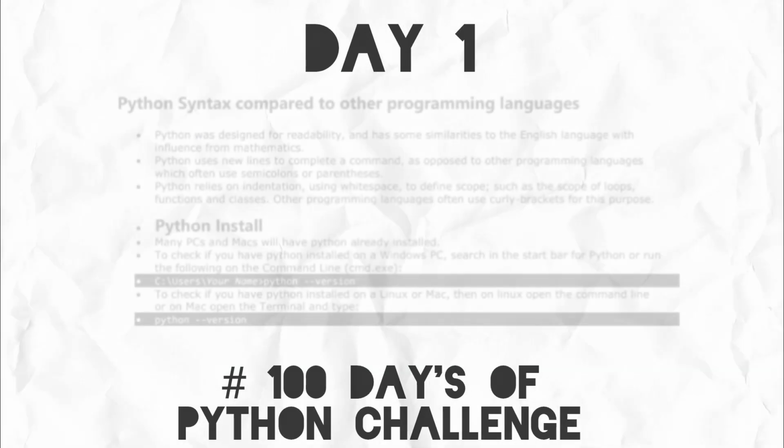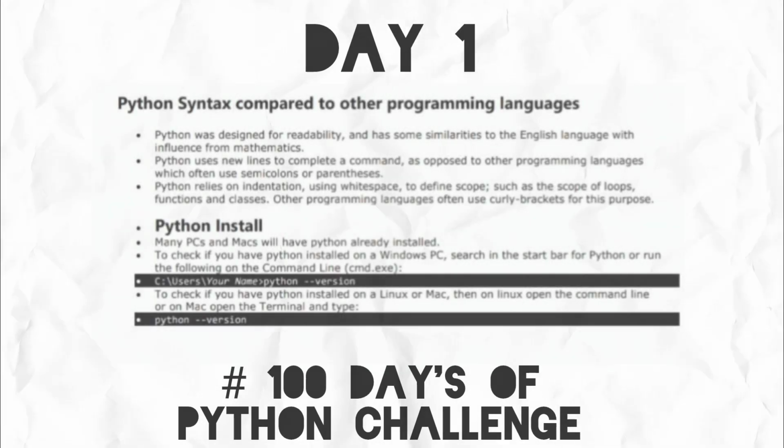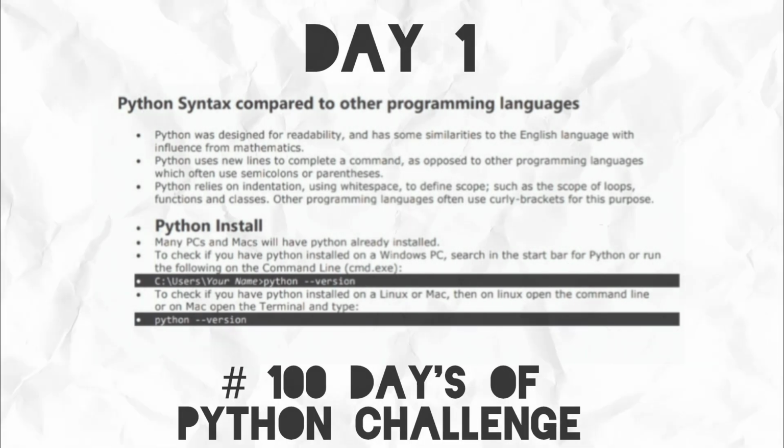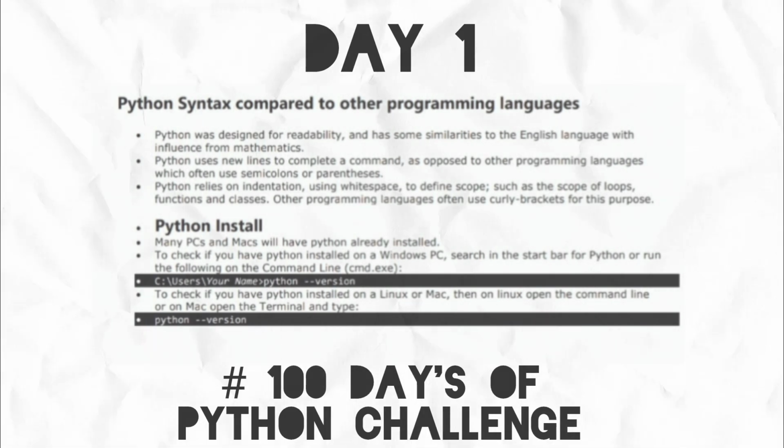And Python syntax. Python syntax is very simple, and Python was designed for readability and has some similarities to the English language with influence from mathematics. Python uses new lines to complete a command, while other languages often use semicolons or parentheses.